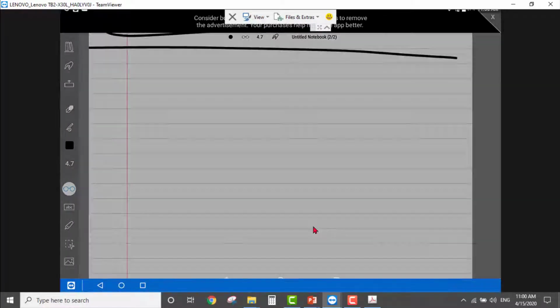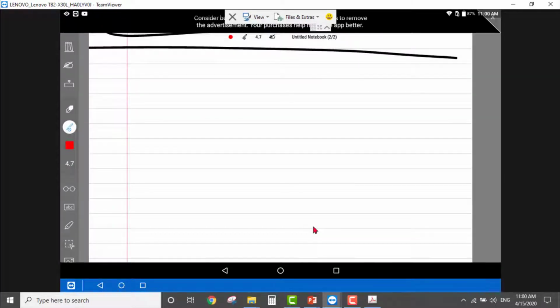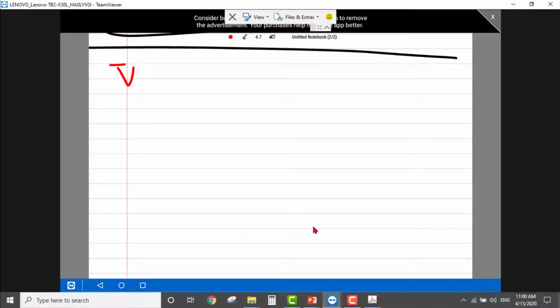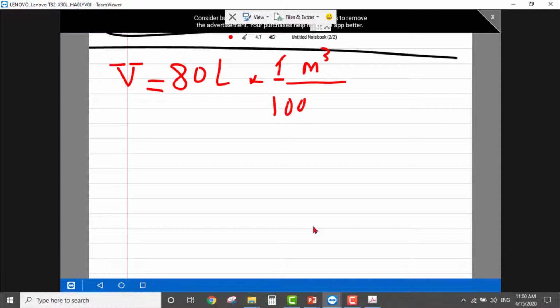So the given information: we have volume, which is equal to 80 liter. Now this 80 liter, I need to convert it to meter cube. So every 1 meter cube gives us 1000 liter. So liter with liter cancel out, and we end up with 0.08 meter cube.